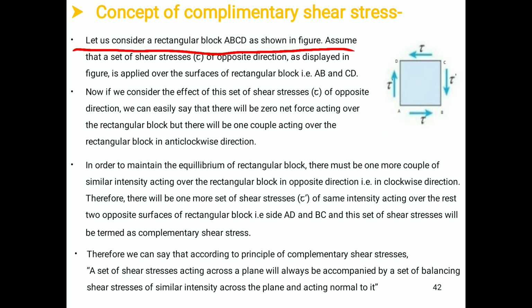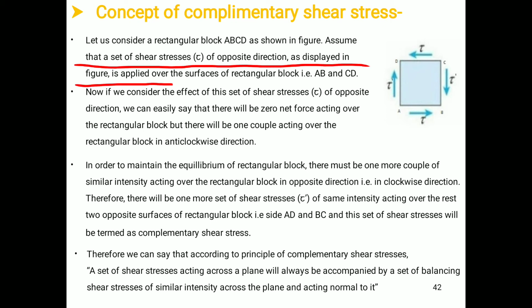Assume that a set of shear stresses tau in opposite directions, as displayed in the figure, is applied over the surfaces AB and CD of the rectangular block. This surface AB is subjected to shear stress in this manner, and this surface CD is subjected to shear stress in this manner. Concentrate on the direction of the shear stress.